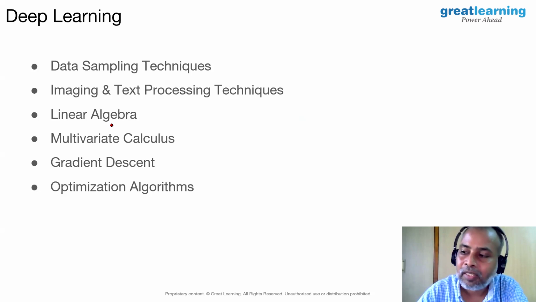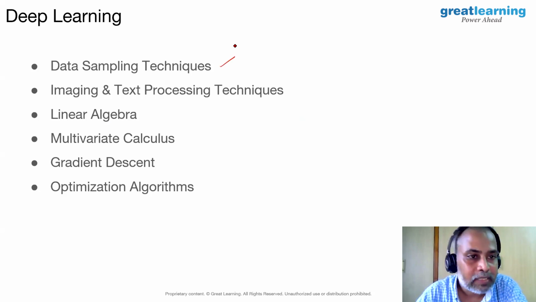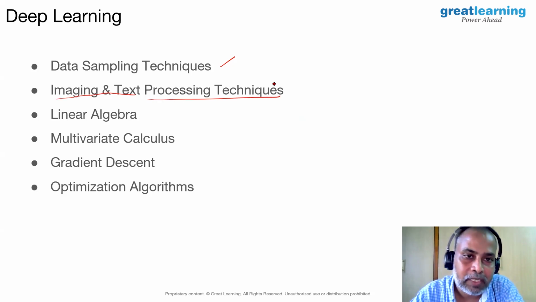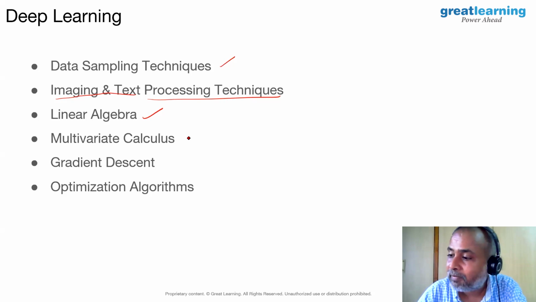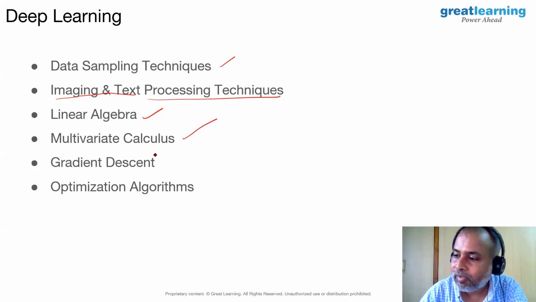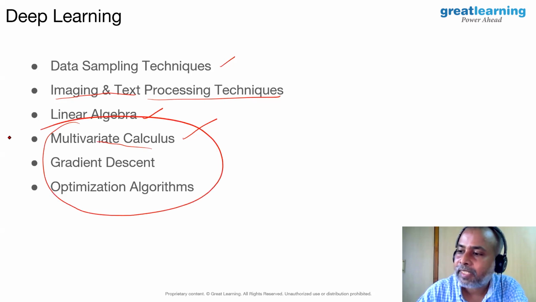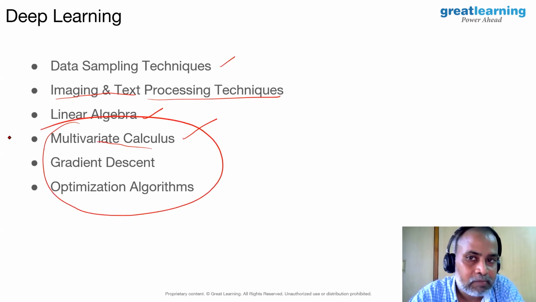So data sampling techniques are definitely needed, and now data processing techniques, like processing images and processing text, are needed. Linear algebra is at the heart of deep learning. Multivariate calculus, I mean gradient descent and optimization. These are the techniques needed to succeed in deep learning.